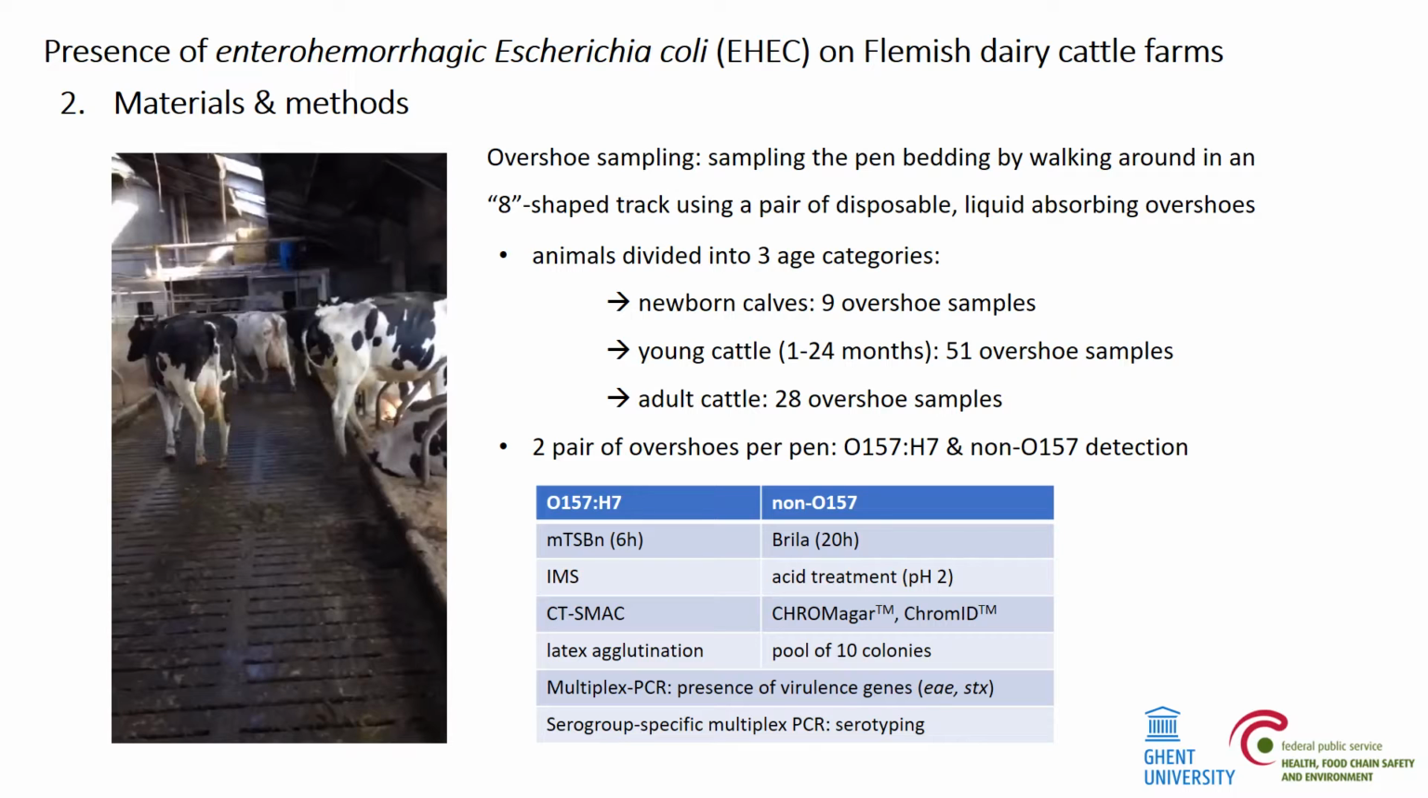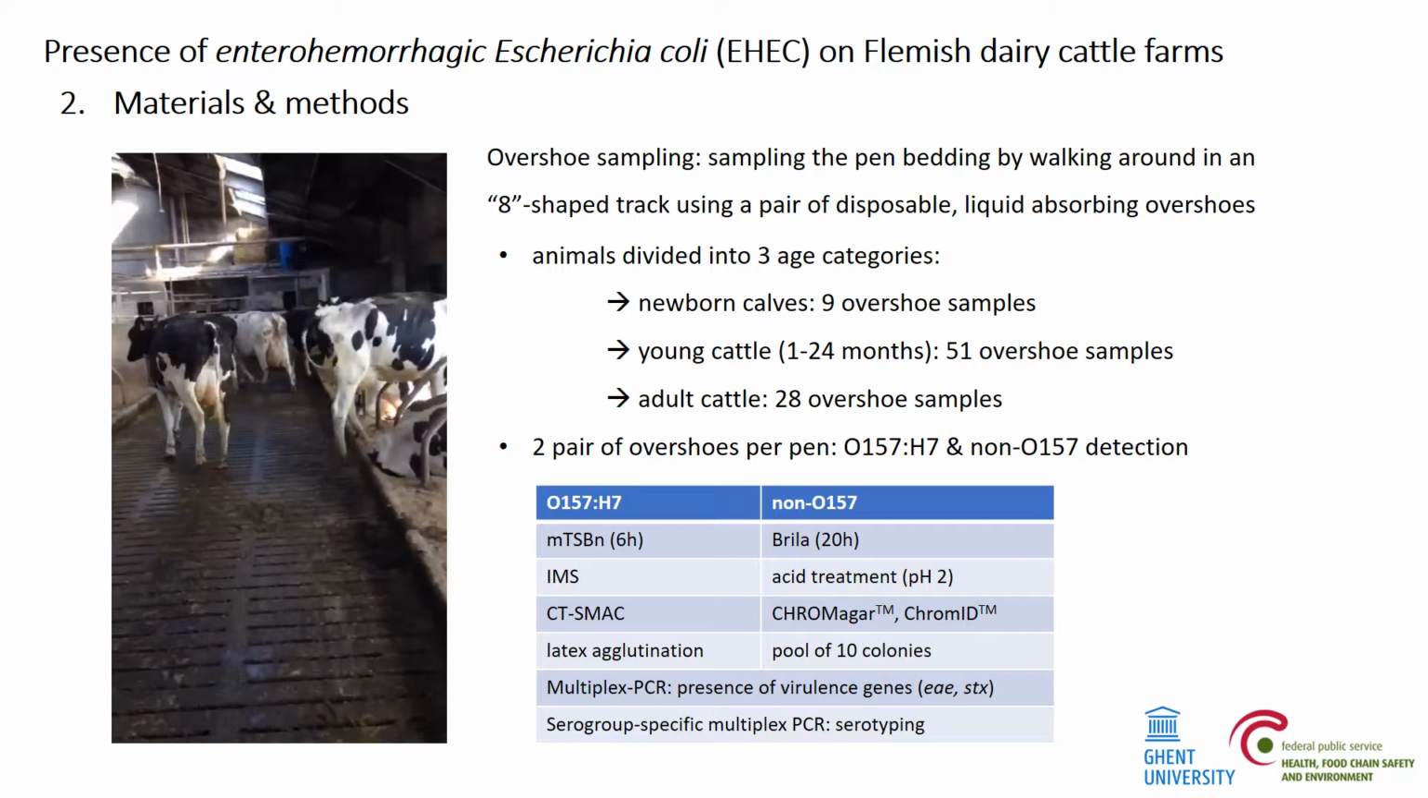After incubation, an O157:H7 specific immunomagnetic separation was performed, followed by plating onto CT-SMAC. Presence of the O157 serotype was confirmed by latex agglutination and subsequent serotyping.